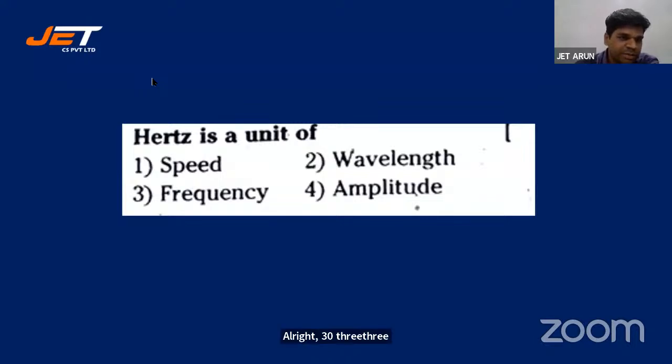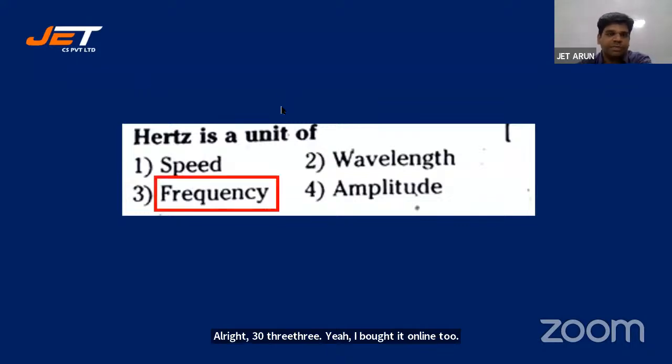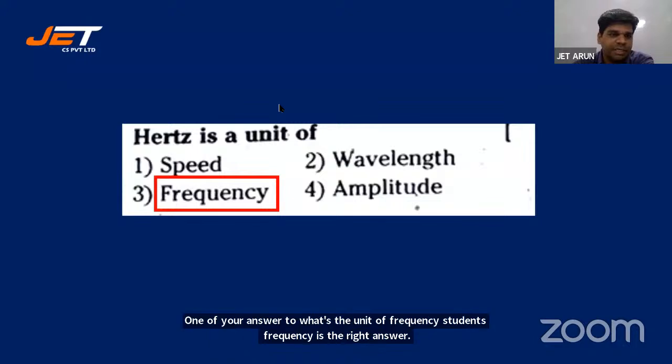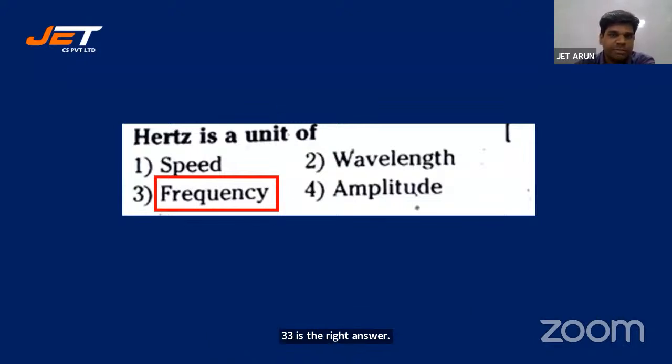Here I've got a wrong answer. One of you answered 2. Hertz is the unit of frequency, students. Frequency is the right answer. 3 is the right answer. 4 and 2 are wrong. For amplitude, it's meters. Wavelength, it's meters. Speed, it's meters per second. Okay, that's okay, Monica. I get it. All right, let's go for the next one.